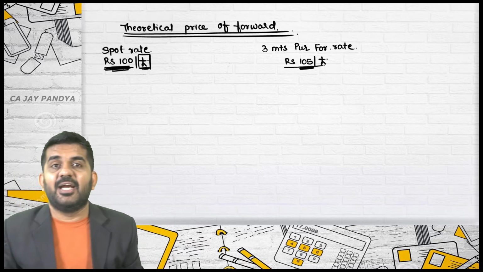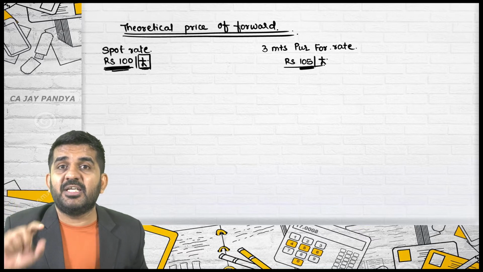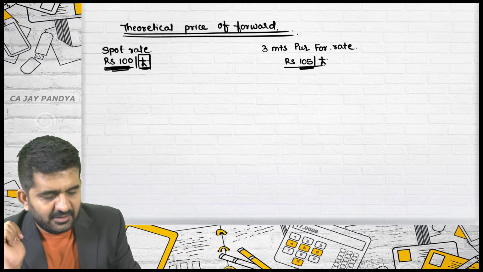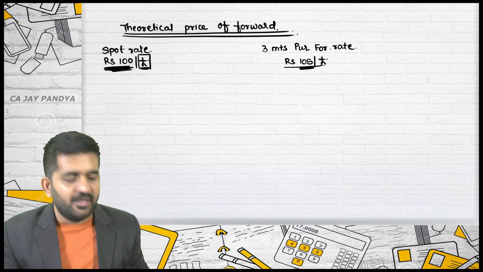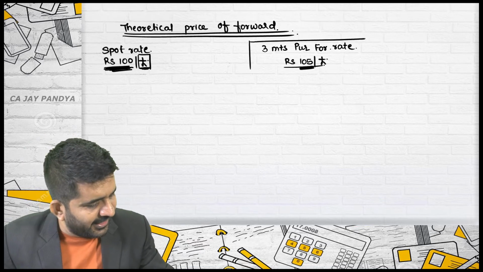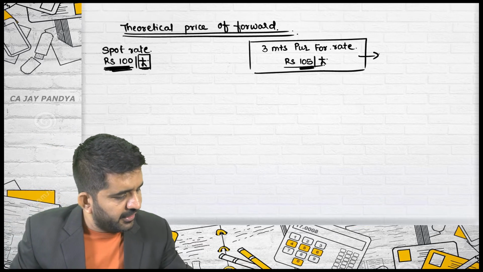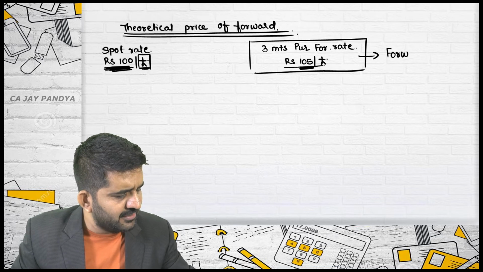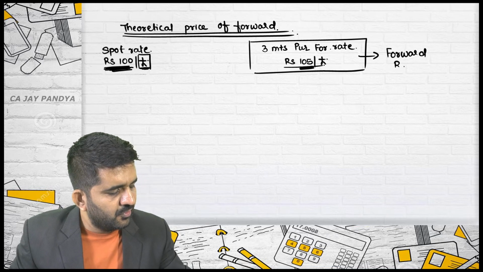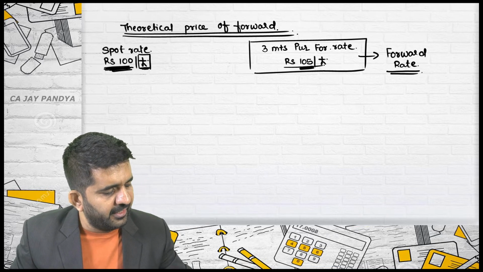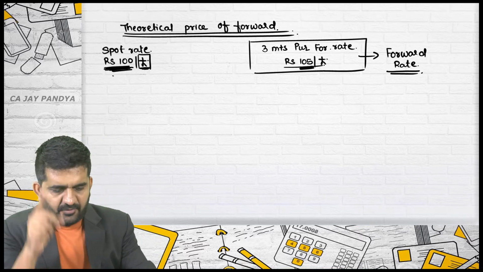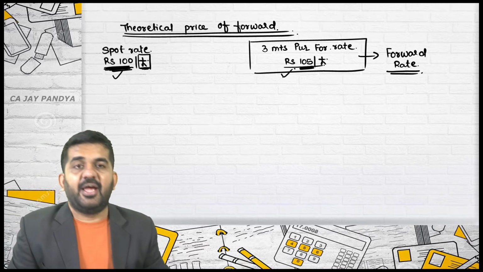Then what is 100? If you want to purchase 1 pound today, the rate is rupees 100. This rate is termed as the spot rate, and 105 is the forward rate. I hope there is a clear difference between spot rate and forward rate.